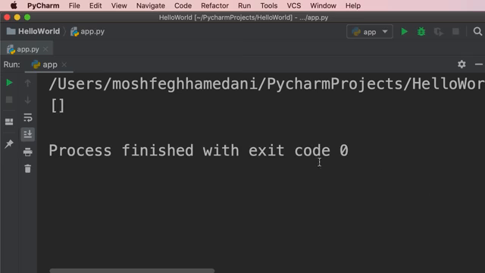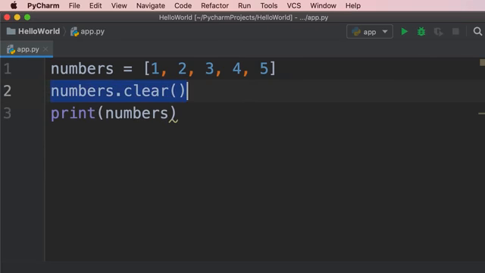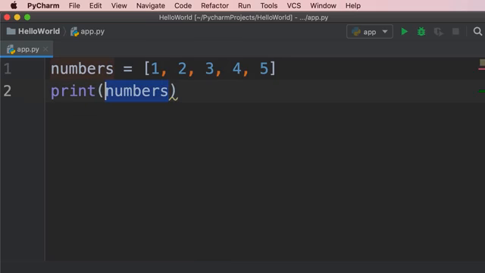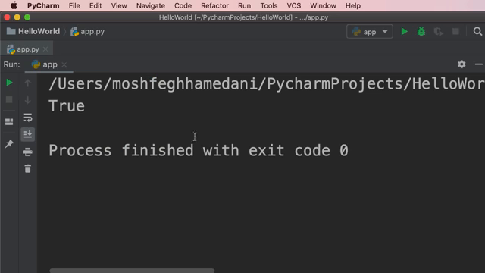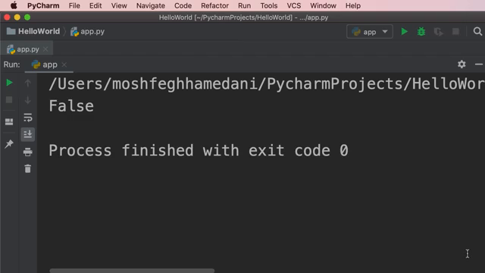Our list is empty. Now, sometimes we want to know if a given item exists in our list or not. To do that, we use the in operator. So let's remove this line. Instead of printing our numbers list, I'm going to print an expression: 1 in numbers. So here we're using the in operator. We're checking to see if 1 is in the numbers list. So this is a Boolean expression. It returns a Boolean value. Take a look. So we get true.